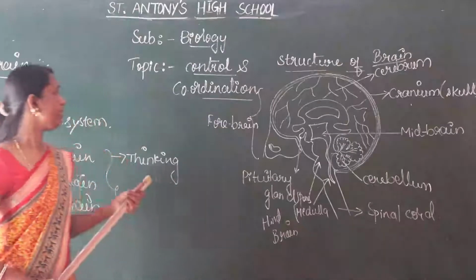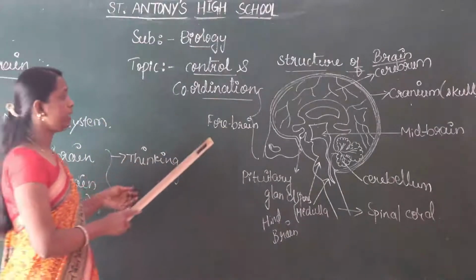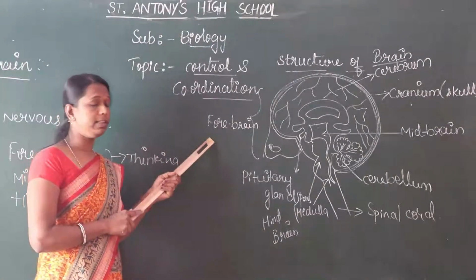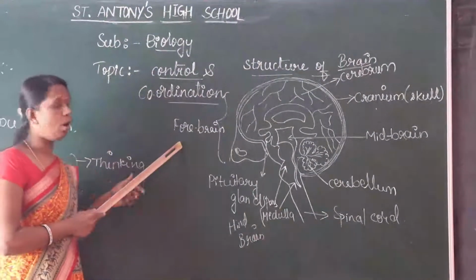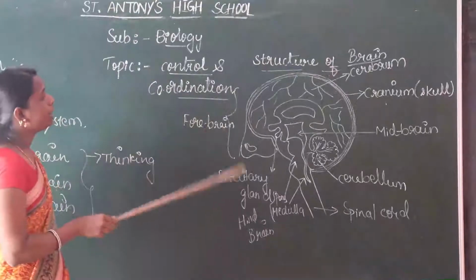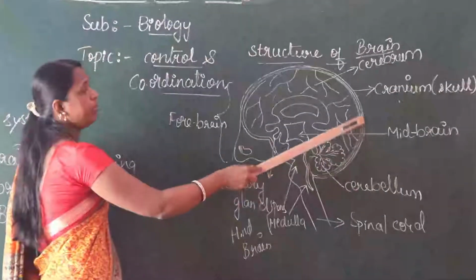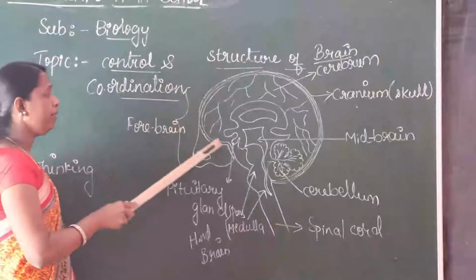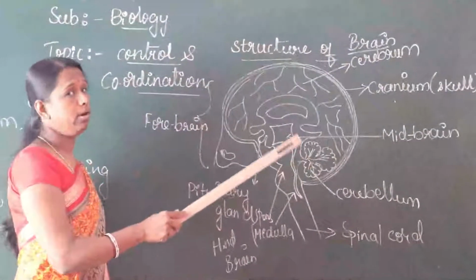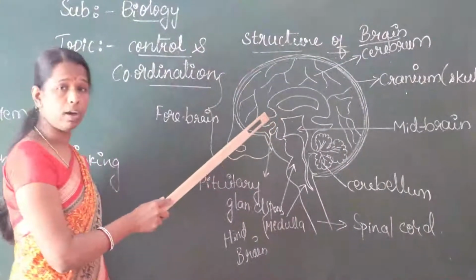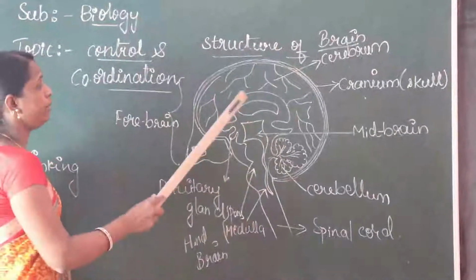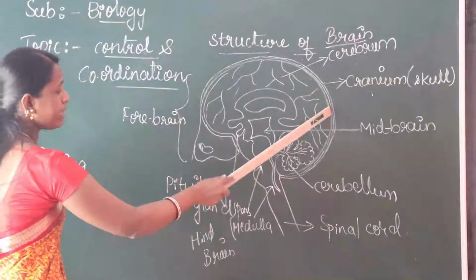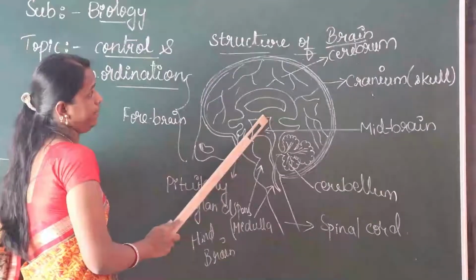I will explain once again. The forebrain controls thinking capacity, and it gives impulses for actions to all parts of the body. Then the skull protects the brain. Why does the skull protect the brain? Because the brain is a very delicate organ and it may get injured. That is why the skull protects the brain.